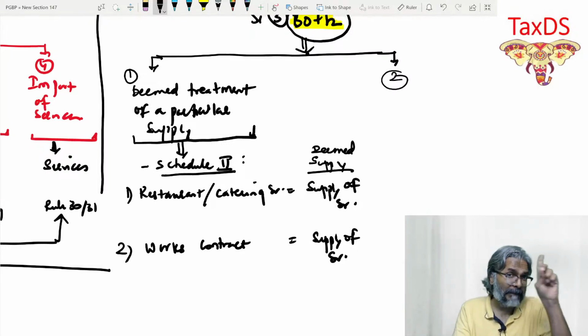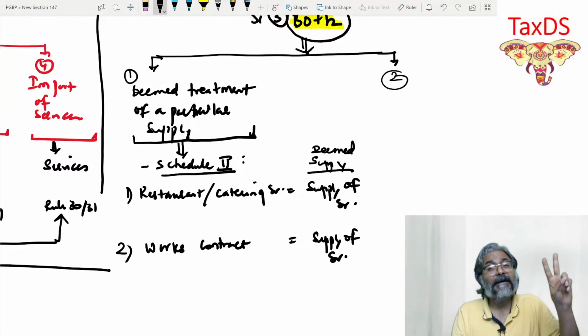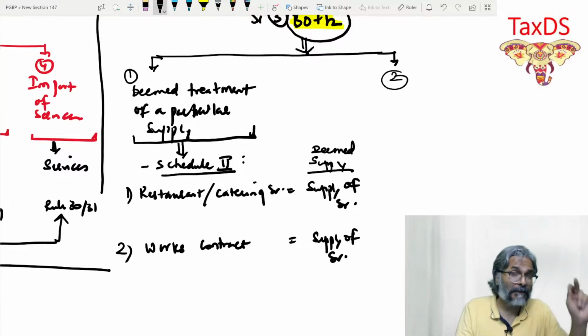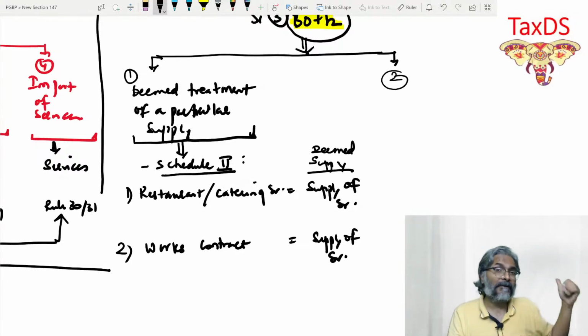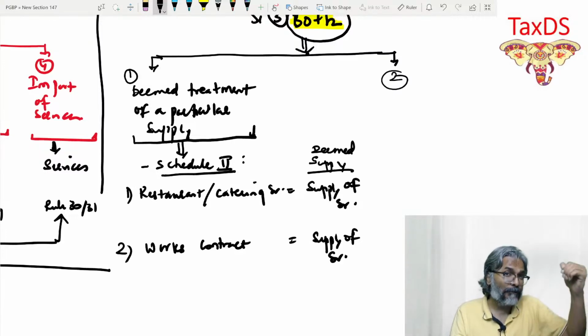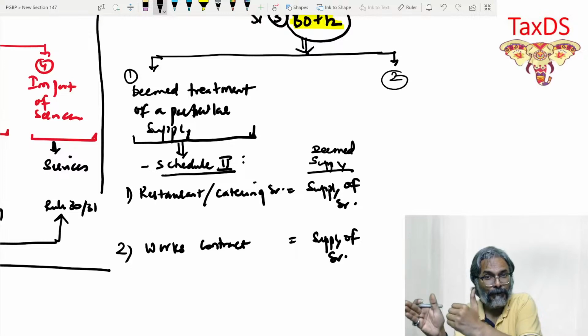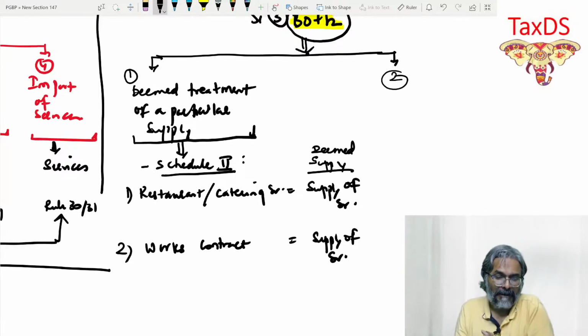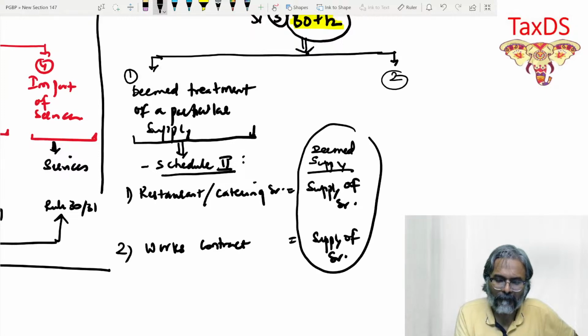So what is the first step that you have to do? Check out if that bundle qualifies for Schedule 2 treatment, which is the case if it is a restaurant or catering service, or if it is a works contract. Because in these two combinations, both the goods as well as the services are used and bundled together. In which case, the deemed supply as per Schedule number 2 for both scenarios is the supply of service, not the supply of goods.